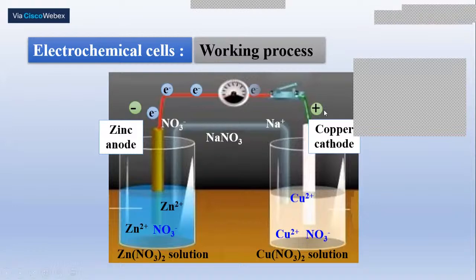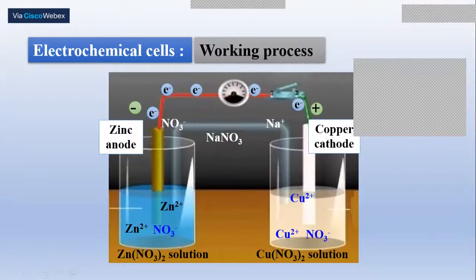Whereas in the case of an electrolytic cell, the anode is the one connected to the positive terminal of the battery. Therefore, it is always assigned the positive sign. And the cathode is the one connected to the negative terminal of the battery, and it is therefore assigned the negative sign. So there is a clear difference between the anode and the cathode when we compare the electrochemical cell and the electrolytic cell. This point you have to remember. Okay.